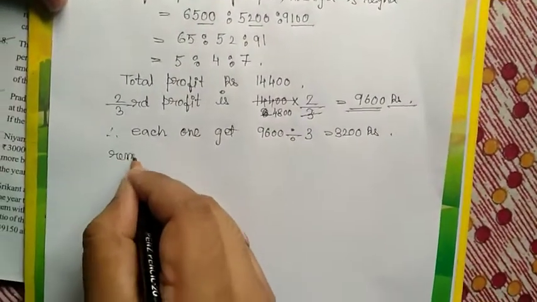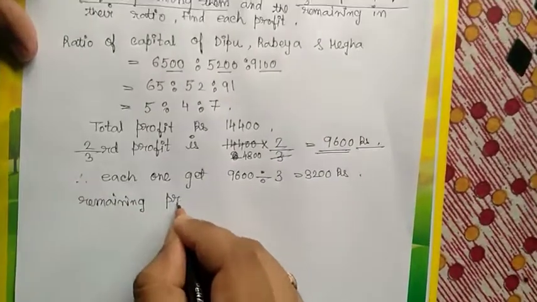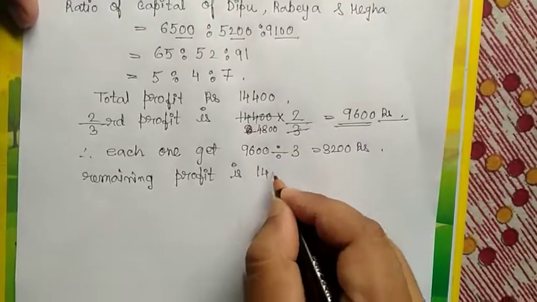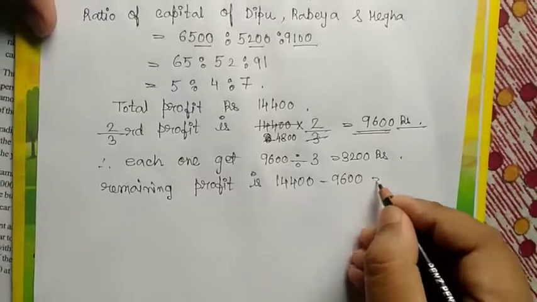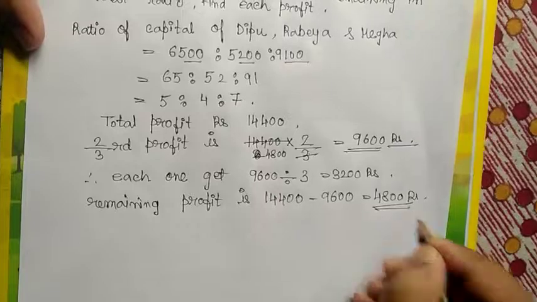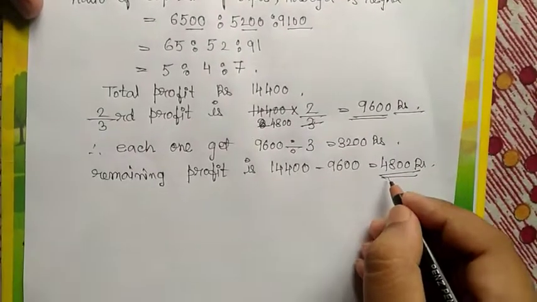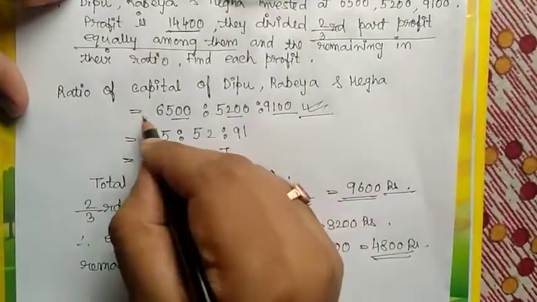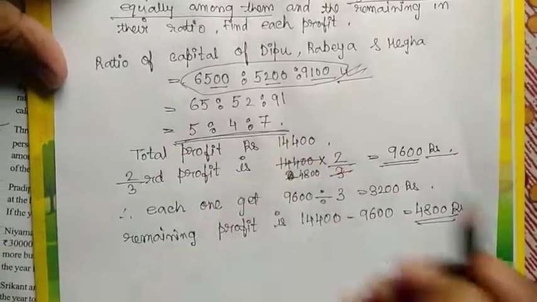So the remaining profit is 14,400 minus 9,600, which is 4,800 rupees. This remaining 4,800 rupees is distributed along their investment ratio, which is 5 is to 4 is to 7.